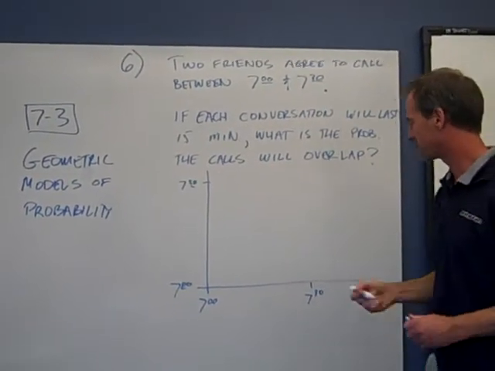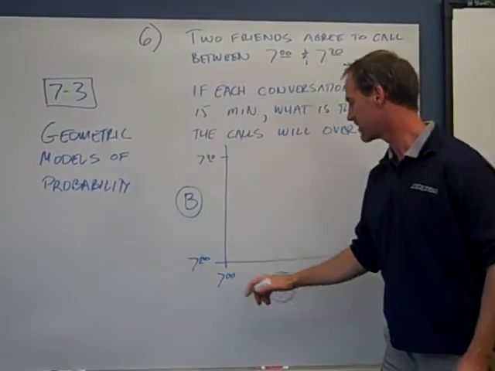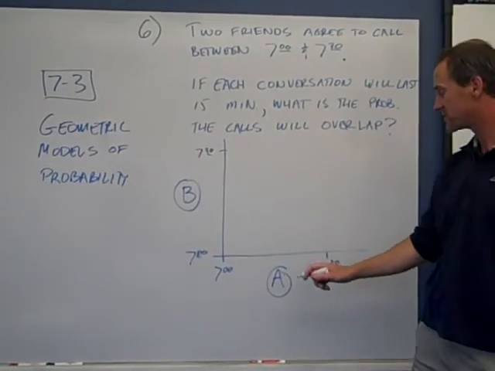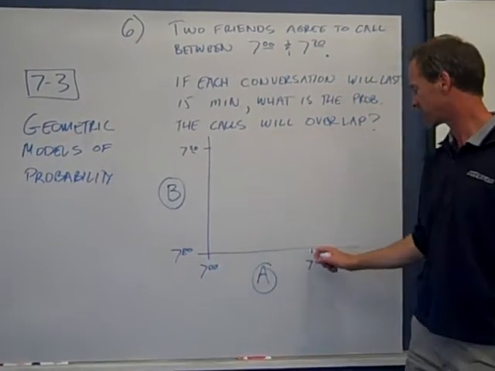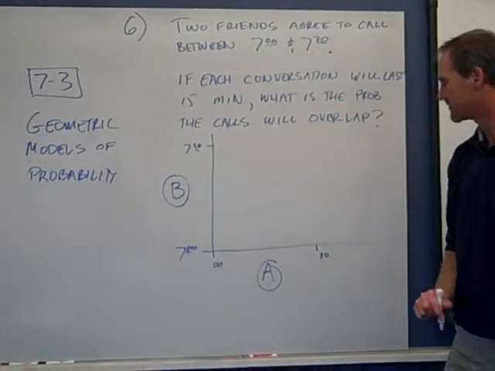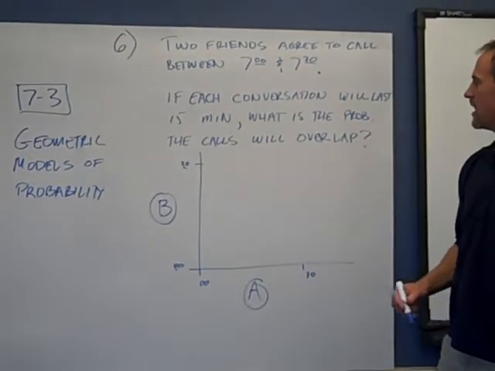Okay, so we've got friend A and friend B, and they both agree to call between 7 and 7:30, so I've got that lined out in my graph. You could just as easily say from 0 to 30 minutes, if that works for you. You could just take away the 7 and you've got it, and I think that makes it just a little bit easier.